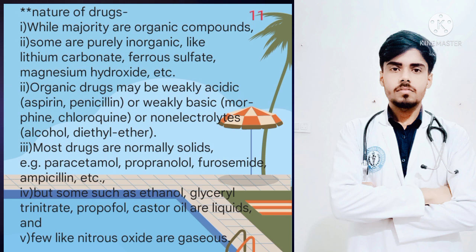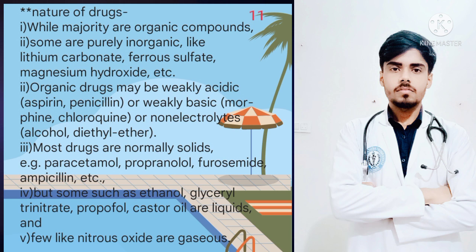Most drugs are normally solid, for example paracetamol and ampicillin and many more. But some, such as ethanol, glycerol, glyceryl trinitrate, propofol, and castor oil, are liquid, and a few like nitrous oxide are gases.